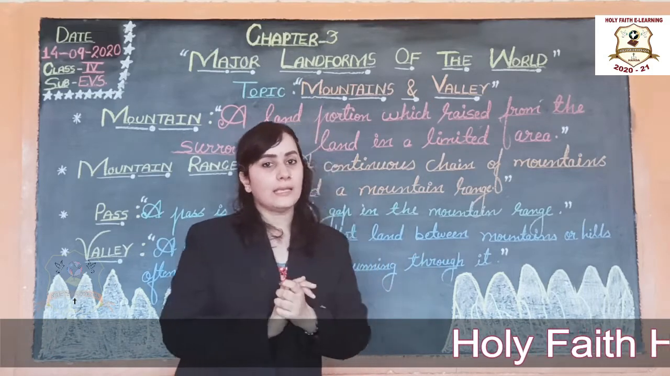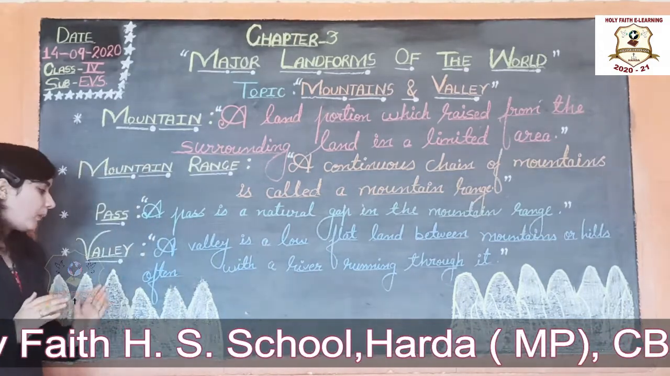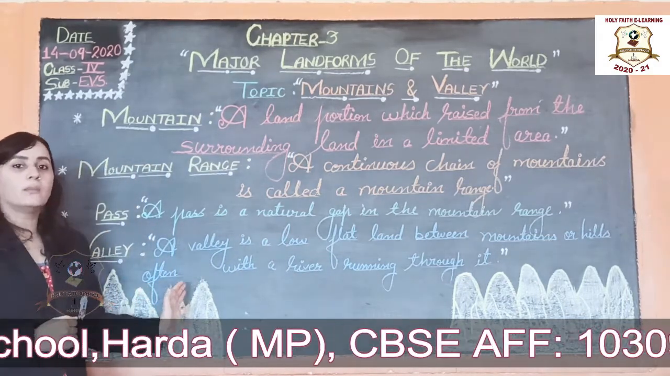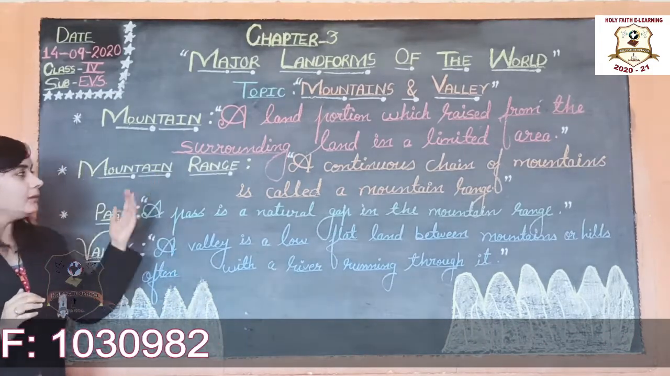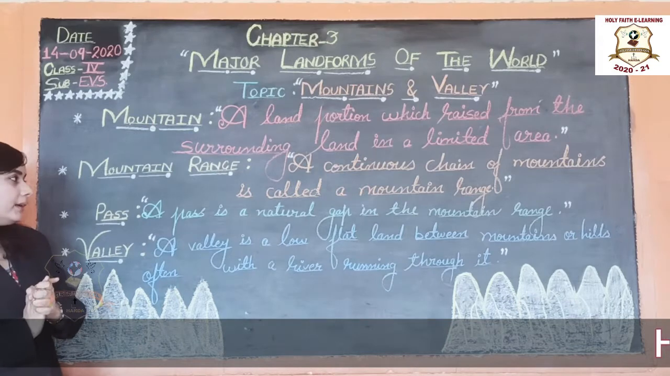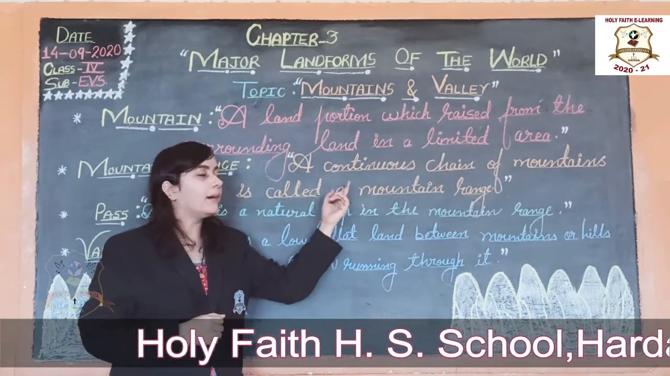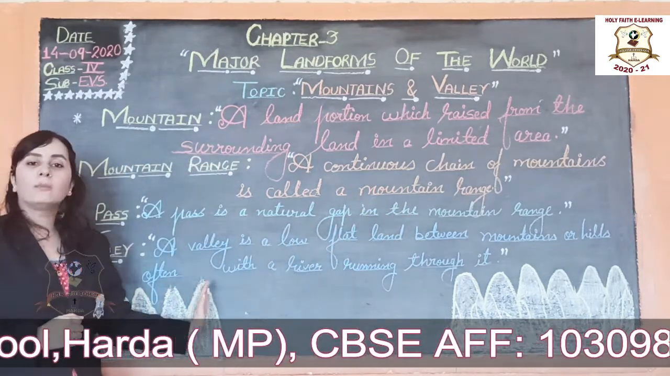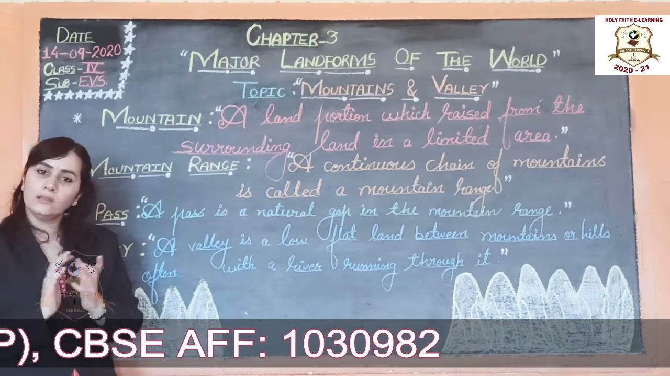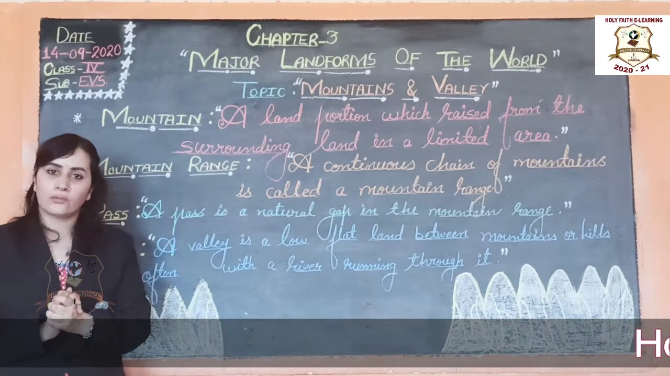Now let us see mountain range. What is a mountain range? Several mountains join to form a chain of mountains. A continuous chain of mountains is called a mountain range. For example, the Himalayas mountain range.